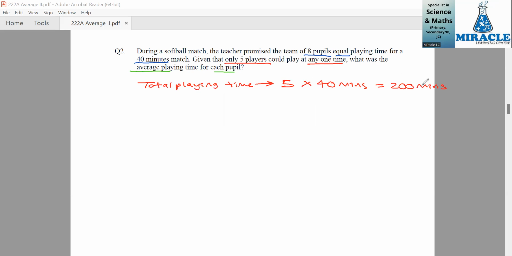And this 200 minutes is to be shared with 8 pupils. So the average playing time will always be total divided by number of people. So 200 minutes divided by 8 pupils, and this gives us 25 minutes. So this is your final answer.